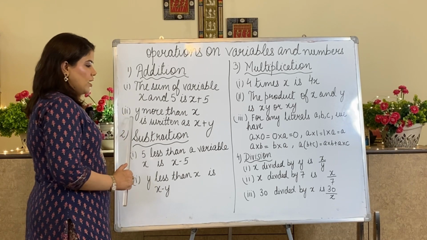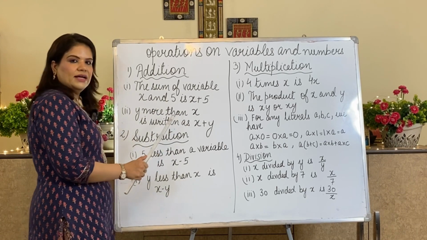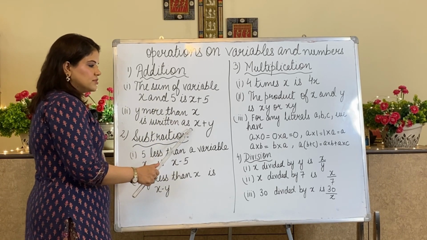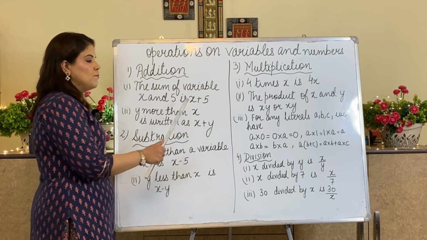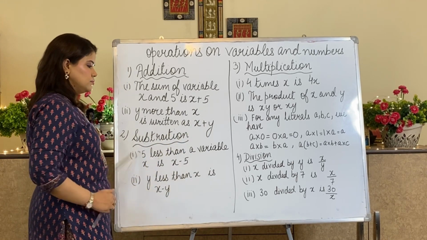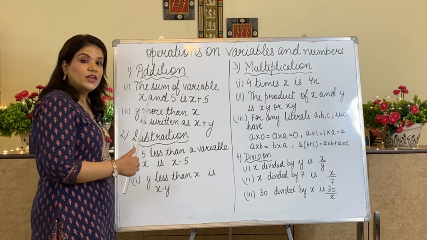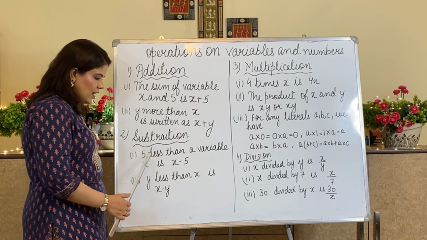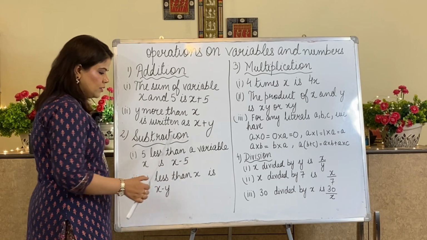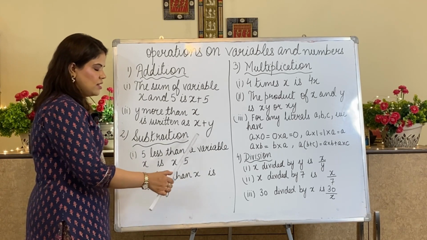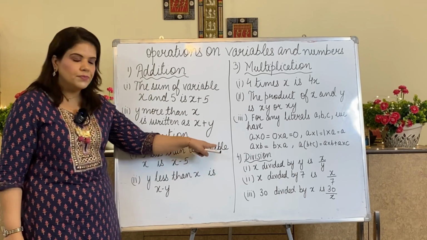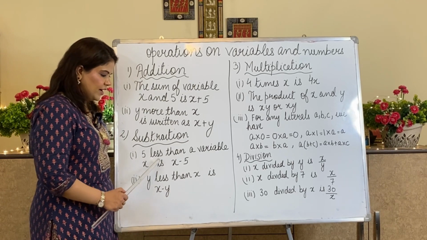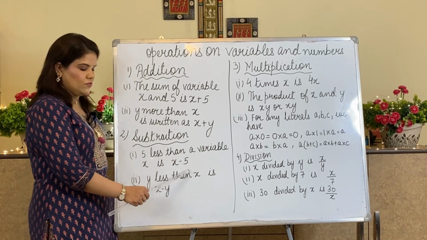Next I am taking y more than x. More than indicates addition. Y more than x is written as x plus y. Now subtraction on variables and numbers. This is the second mathematical operation. 5 less than a variable. So variable is a bigger number, 5 is smaller, and variable is x. So I will write it as x minus 5.